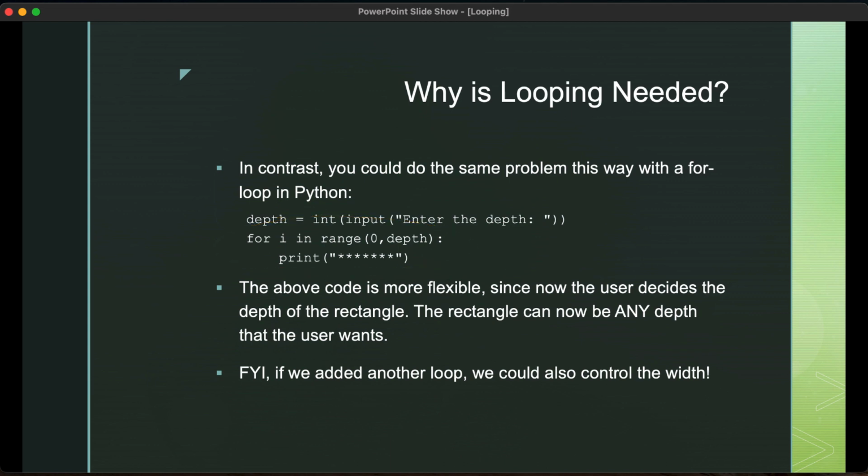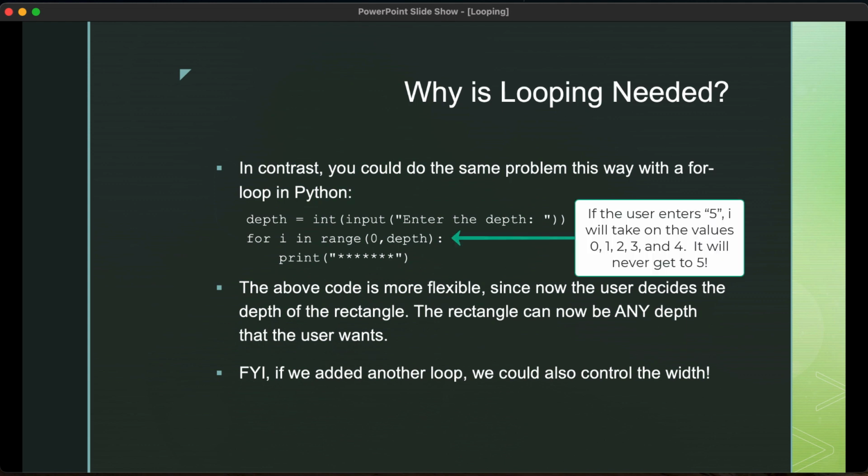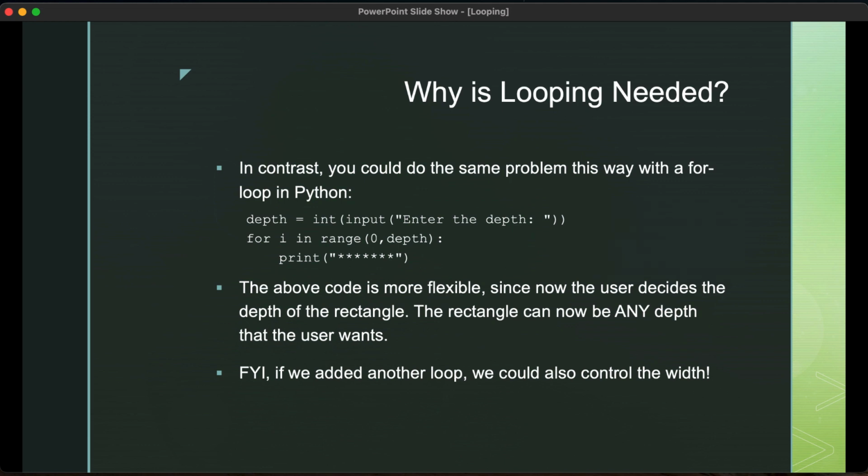So if the person enters 5, for example, it'll go 0, 1, 2, 3, 4, which is of course 5. And it will print 7 asterisks across, but it'll do it 5 times. In other words, the user here can enter whatever number they want, and the actual depth will change depending on what the user wants. So this code is much more flexible. The user decides what the depth of the rectangle is.